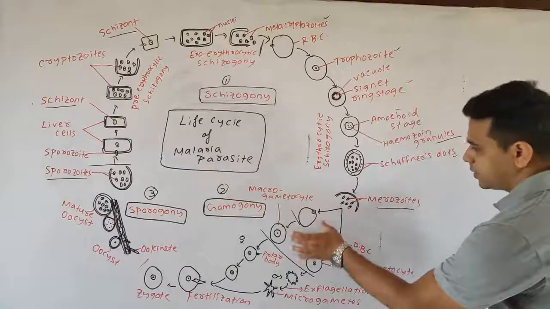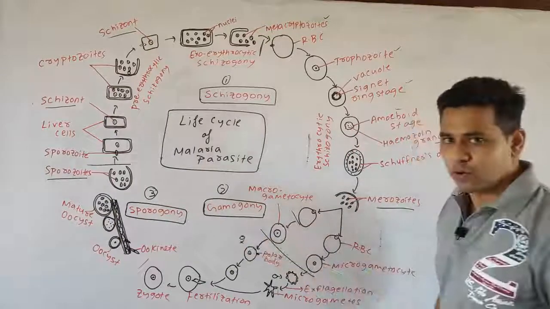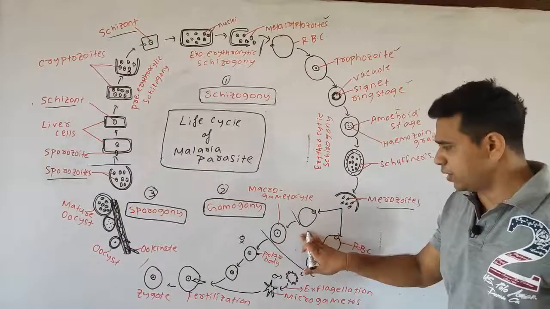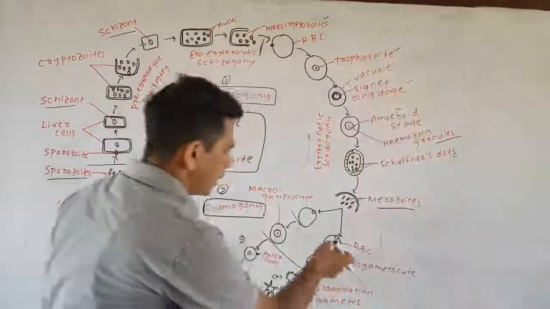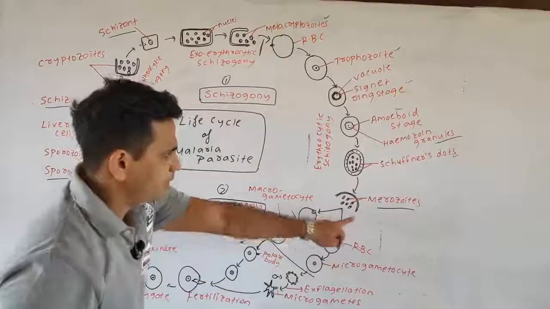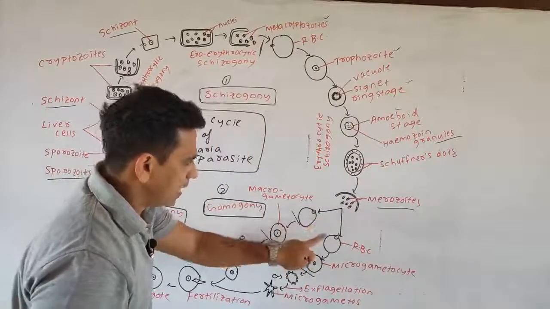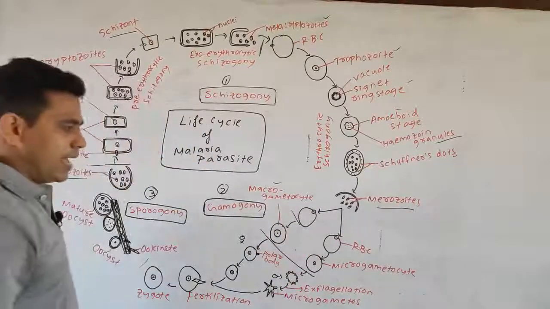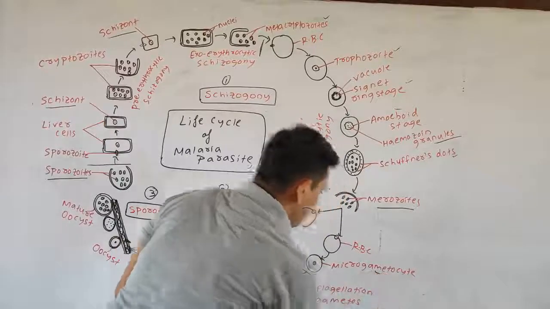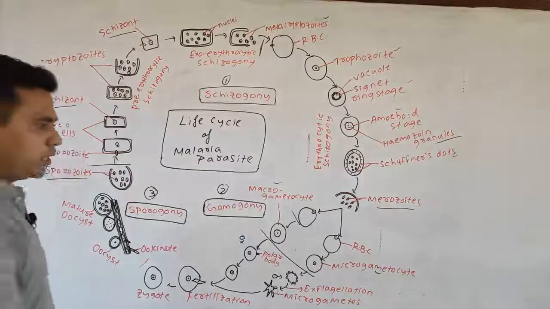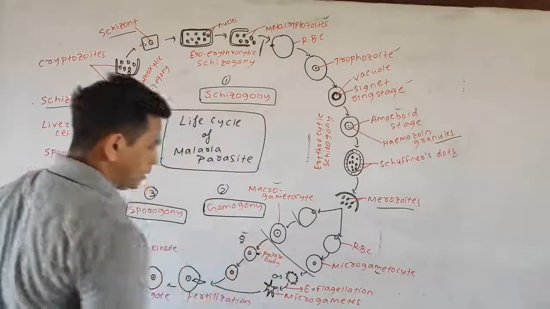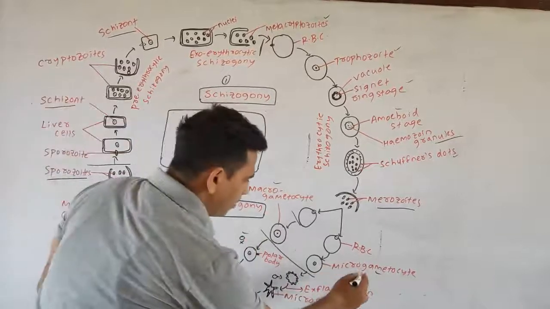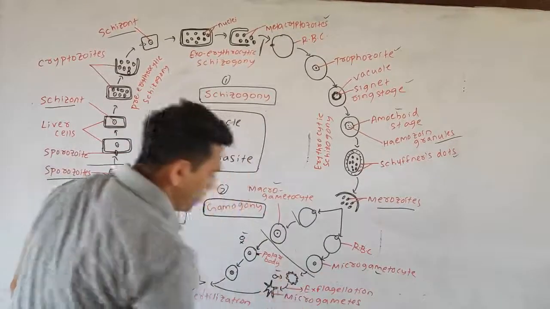Now the next stage is your gamogony. In humans only, as merozoites infected various RBCs, some will be converted into macrogametocytes and some will be converted into microgametocytes. Obviously, macrogametocyte means the female gamete, and microgametocyte means the male gamete.